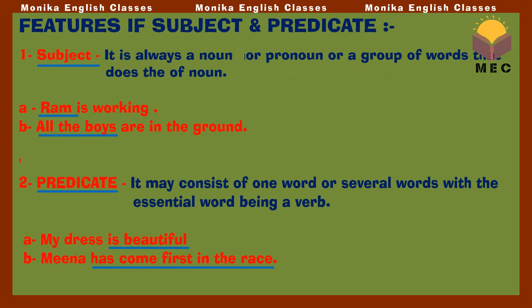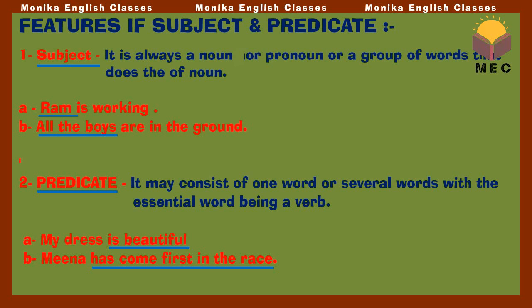Now after this we come to the features of subject and predicate. Very firstly, the subject is always a noun or pronoun or a group of words that does the work of a noun. Like, Ram is working. Now, who is Ram?